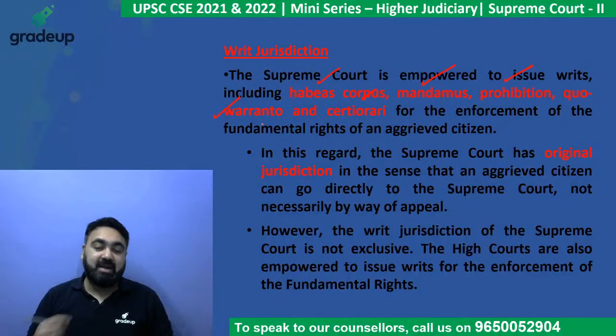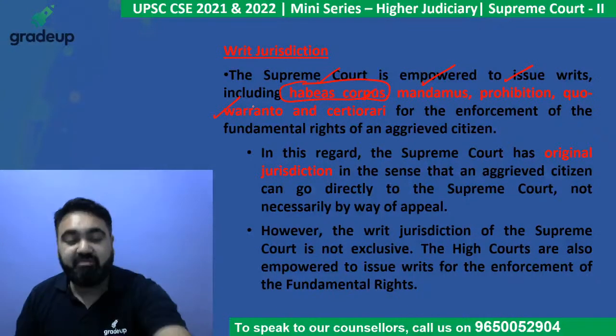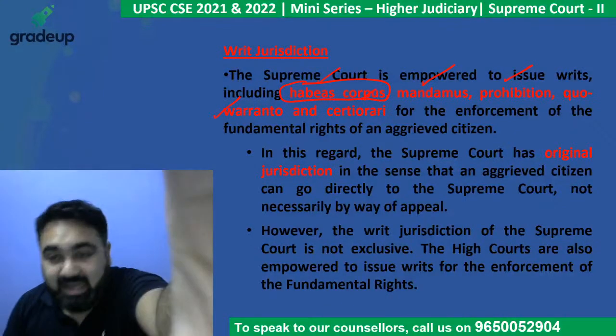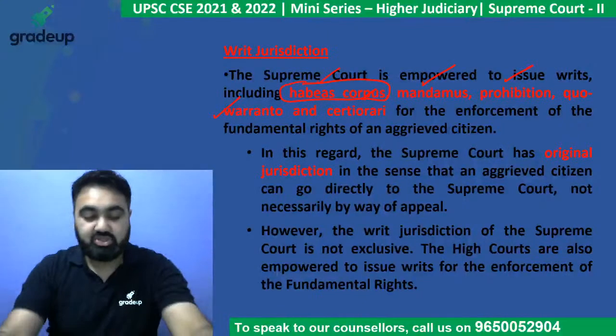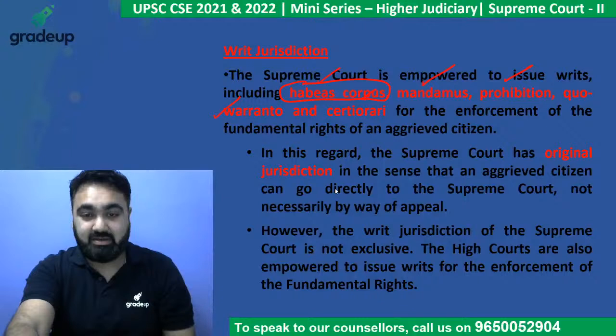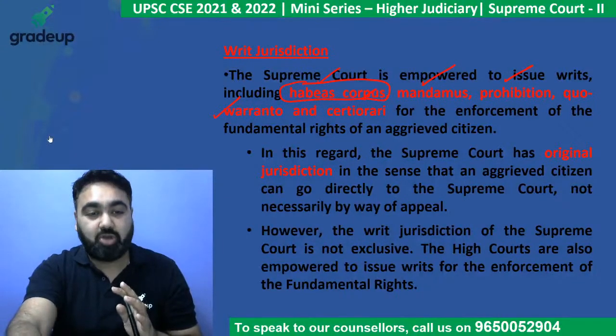Let me try and explain what these are. First is habeas corpus. Habeas corpus means that if the police or any government authority has illegally detained a person, against that the court will issue habeas corpus.